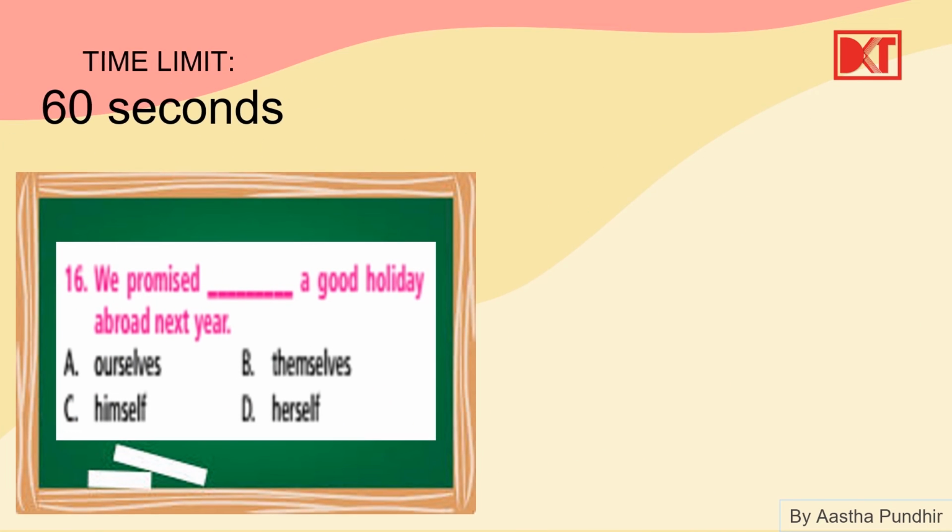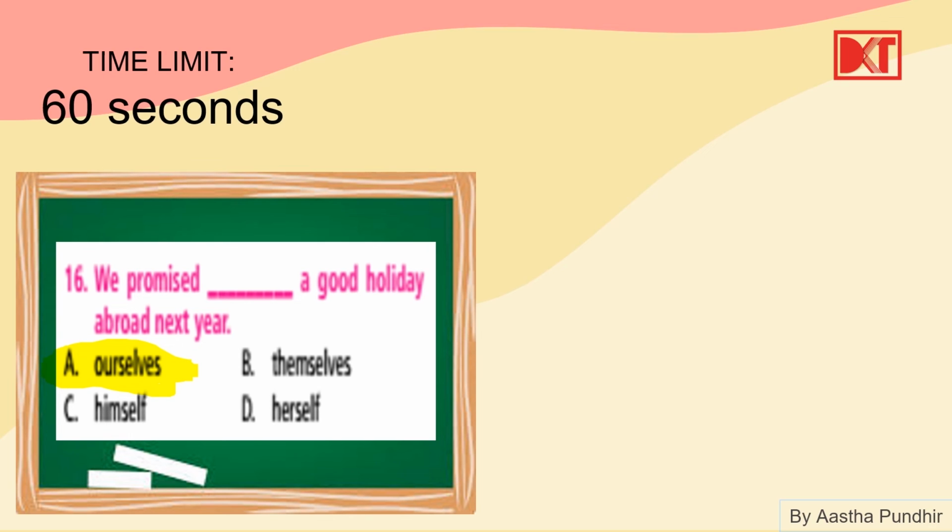Okay, here: we promised dash a good holiday abroad next year. We promised ourselves, themselves, himself or herself. Here the correct answer is A. We promised ourselves a good holiday abroad next year.